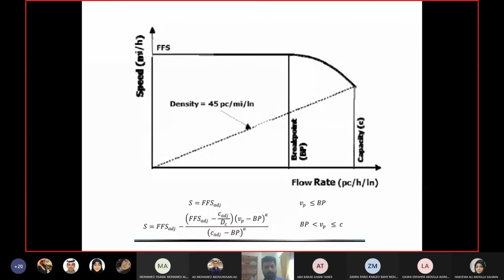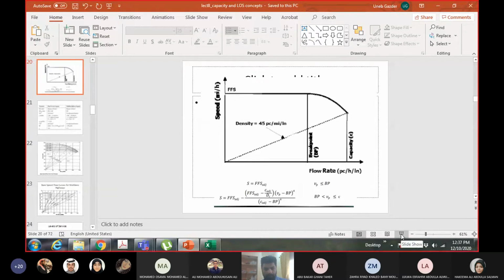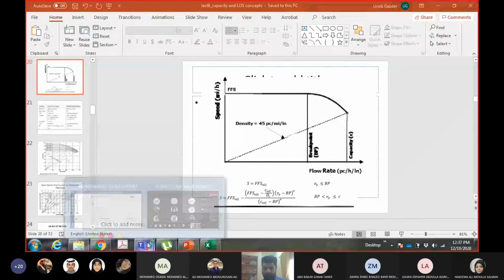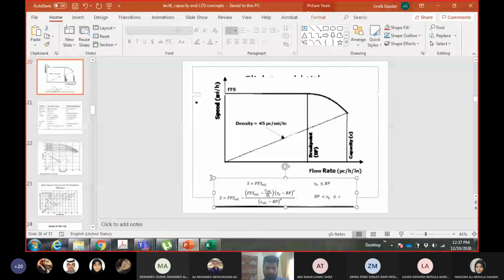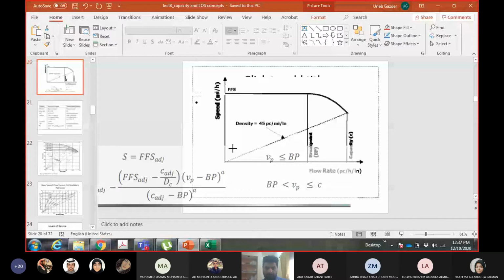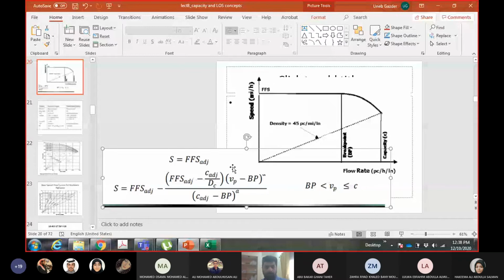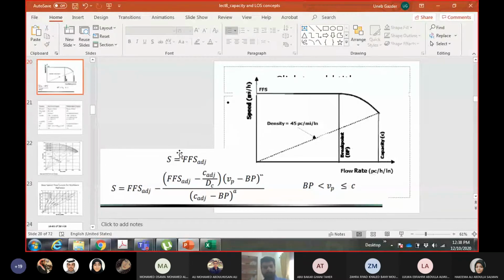So how much is the speed here? Yes, speed.